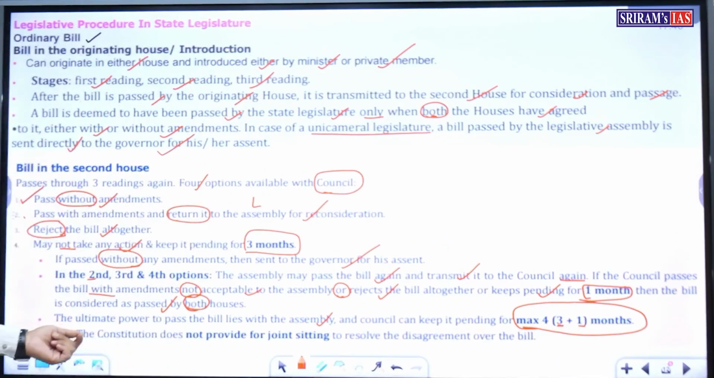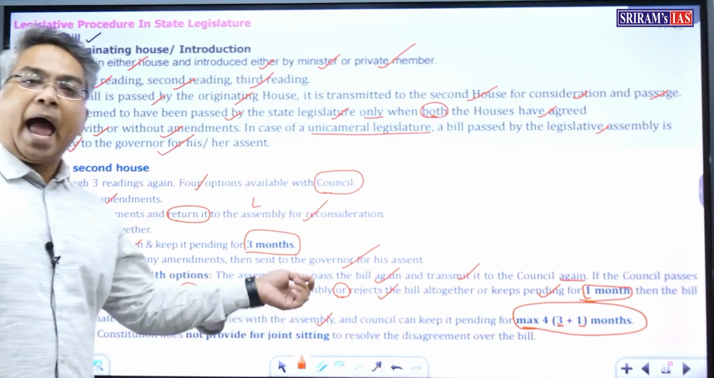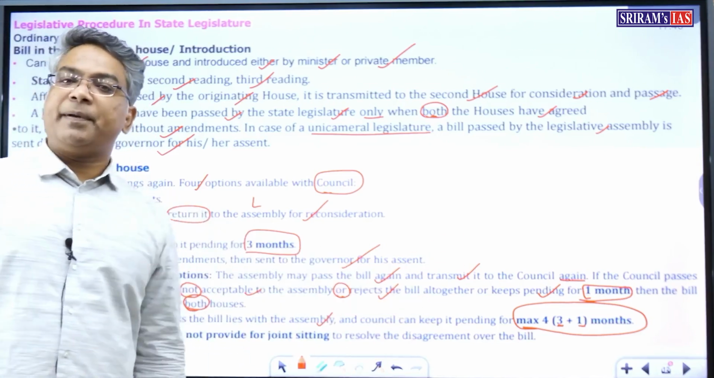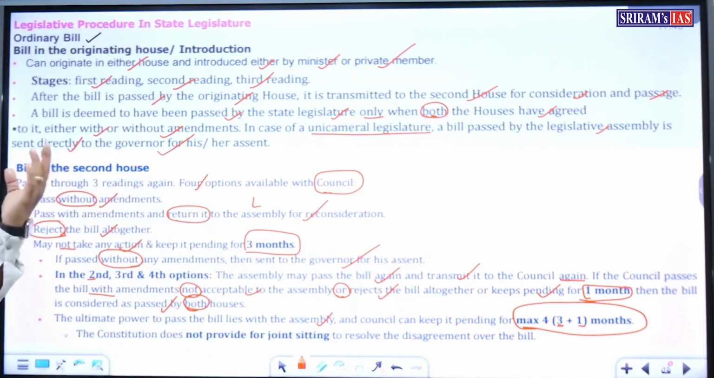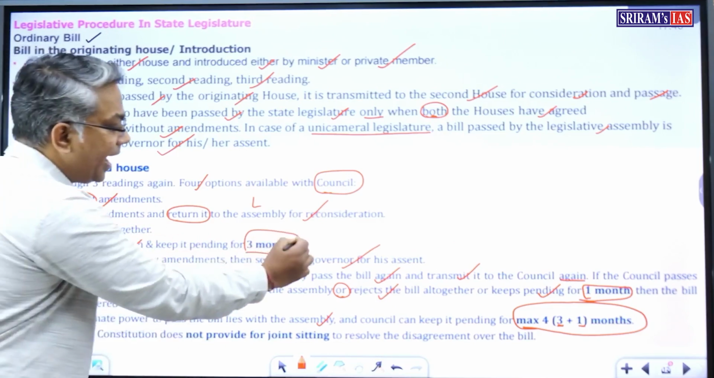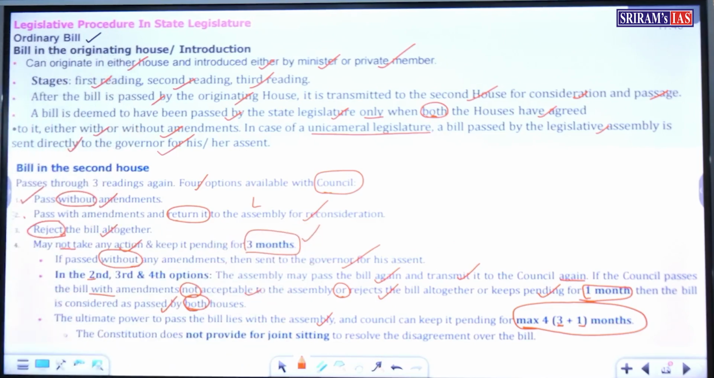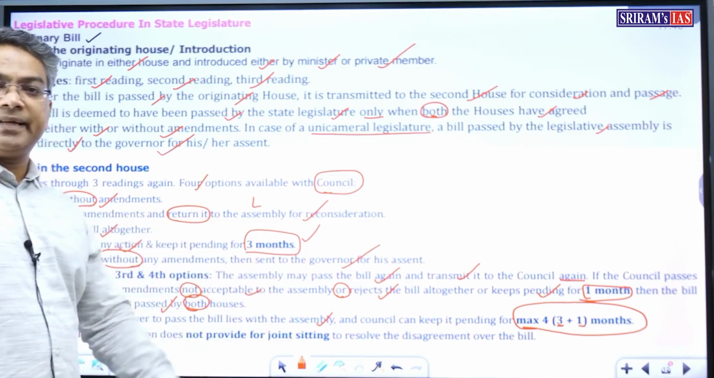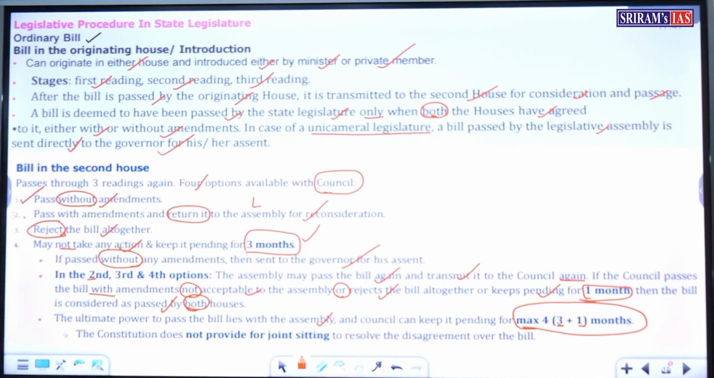So the ultimate power to pass a bill is with the assembly, and the council can keep it pending for a maximum of 4 months. That is 3 in the first instance and 1 month in the second instance. But the ultimate power lies with the assembly. So after 4 months, it is deemed to have been passed by the assembly.